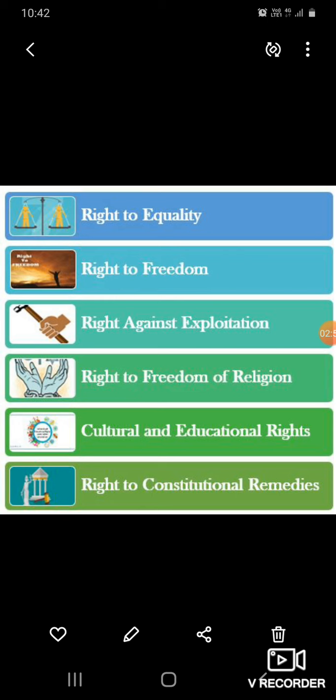Now let us see what are the types of fundamental rights. The Constitution of India has prominently provided 6 fundamental rights to all its citizens. First one is right to equality. Second one is right to freedom. Third one is right against exploitation. Fourth one is right of religion. Fifth one is cultural and educational rights. And sixth one is right to constitutional remedies. Now let us know these 6 rights one by one.